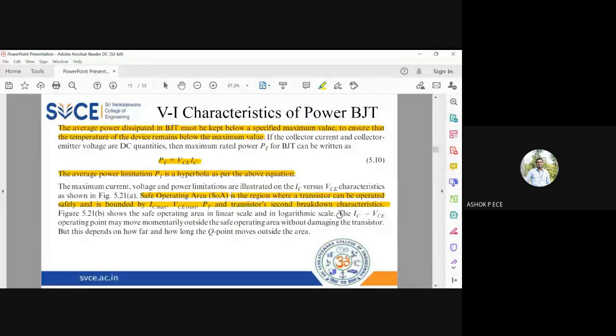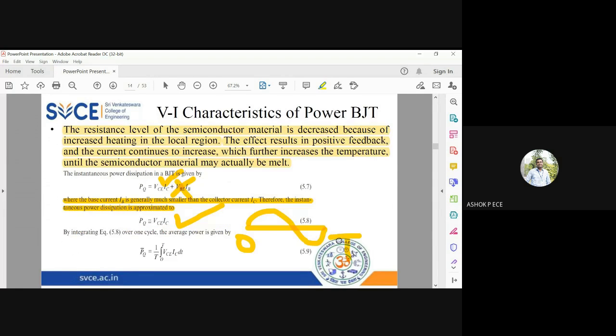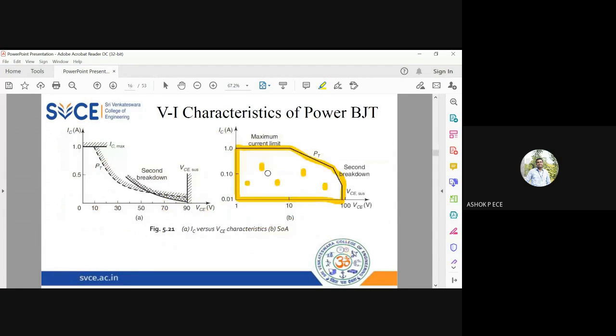Any point which lies outside this SOA will damage your transistor. You can move the point outside the SOA for a very short amount of time, but you should ensure that you bring back the operating point of the transistor inside the SOA. If the point lies outside the SOA for a longer period of time, then the transistor is going to become unstable, or you will have breakdown happening in the transistor immediately.